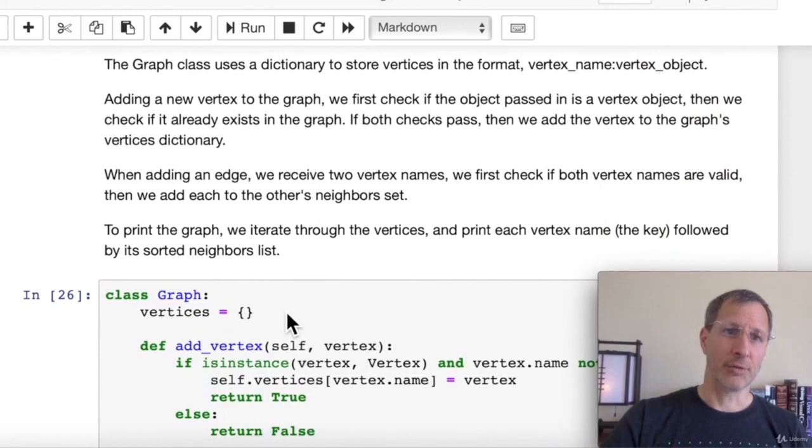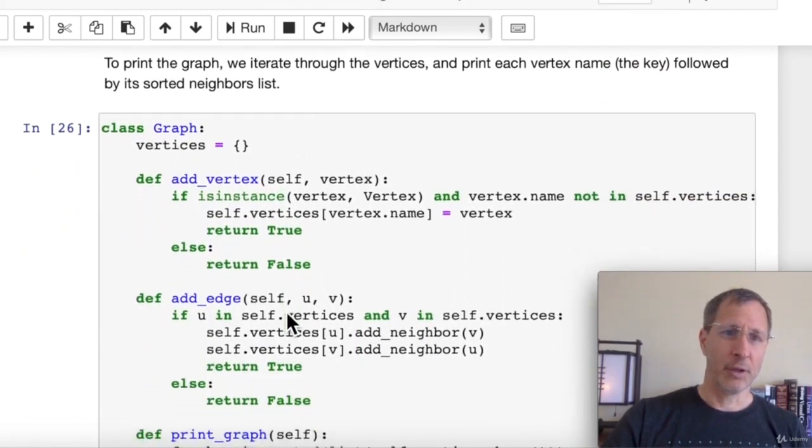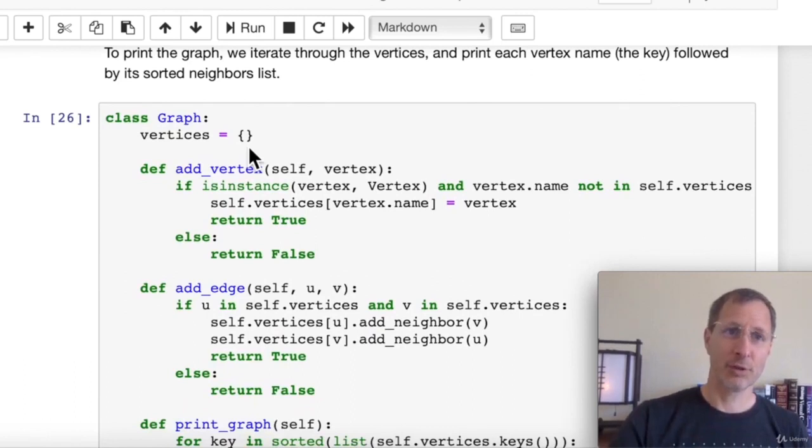Now let's look at the graph class, which is a little more complex. So we have a few different methods here. First, each graph object stores a vertices dictionary of all of the vertices. And that is in the format of vertex name, and then vertex object. So from the vertex name, you can always access the vertex object through the dictionary.